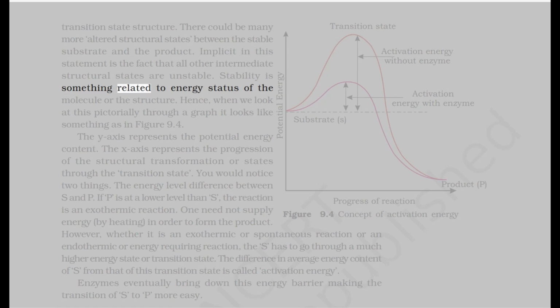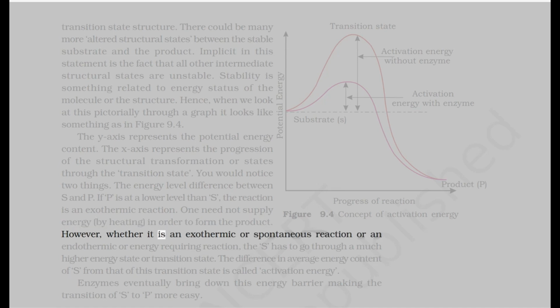Stability is something related to the energy status of the molecule or the structure. Hence, when we look at this pictorially through a graph, it looks like something as in figure 9.4. The y-axis represents the potential energy content. The x-axis represents the progression of the structural transformation or states through the transition state. You would notice two things. The energy level difference between S and P. If P is at a lower level than S, the reaction is an exothermic reaction. One need not supply energy by heating in order to form the product.